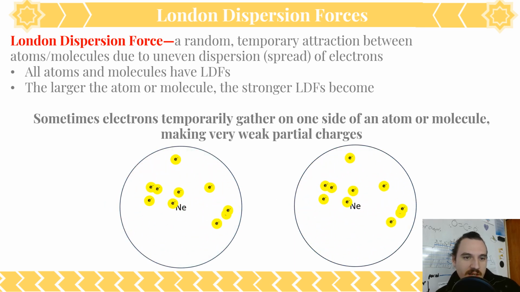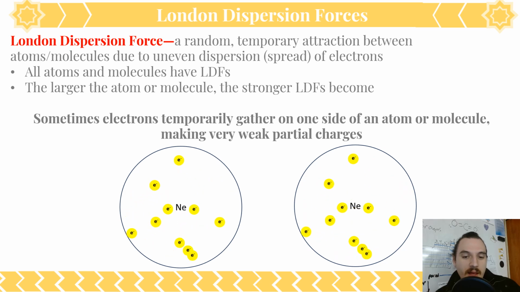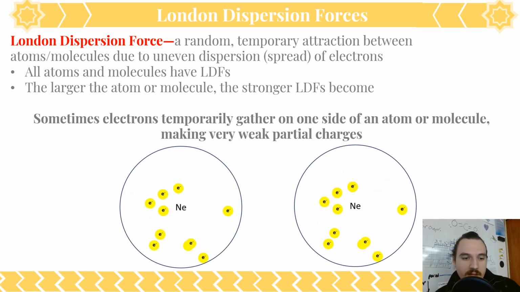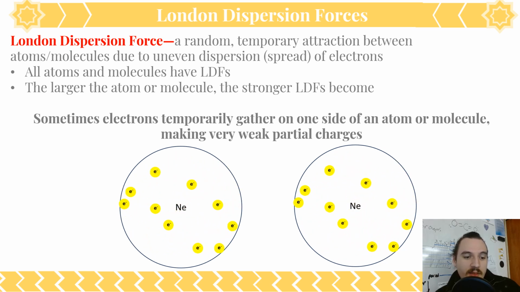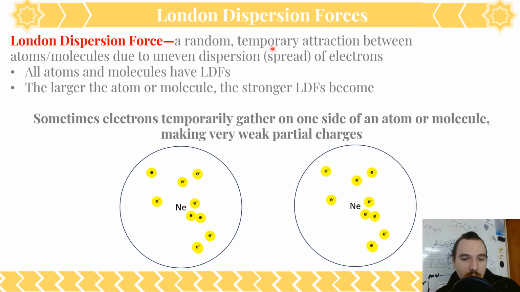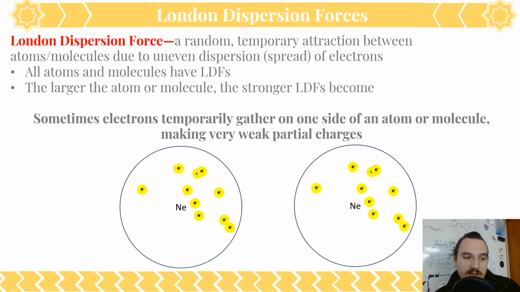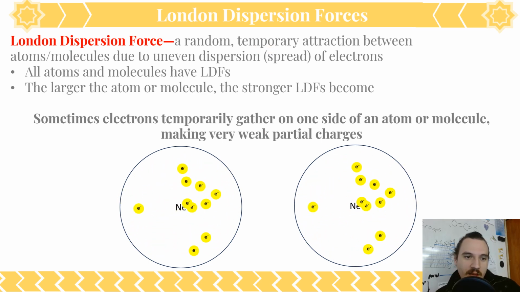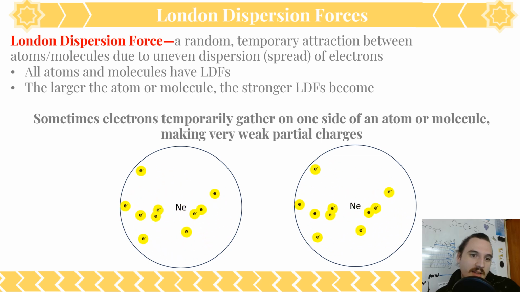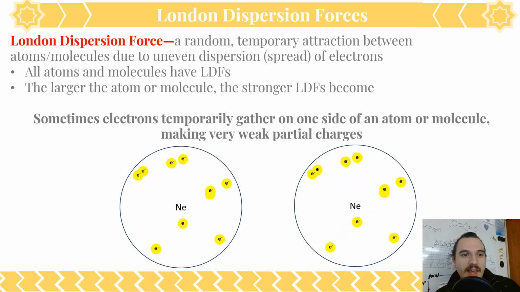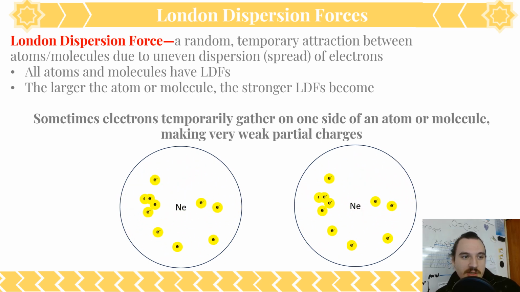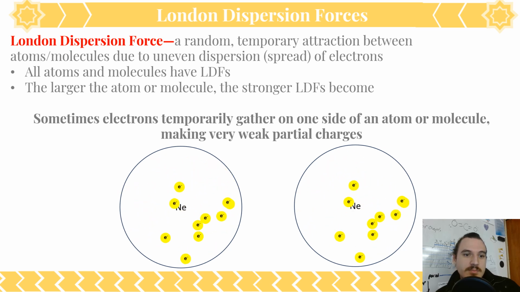Immediately afterwards, because this is a temporary attraction, they go back to the way that they were and their electrons keep going about. That's why this is random and temporary. Electrons are moving about. Sometimes they just happen to end up on one side of an atom, tipping it more towards positive or negative charge, and that results in temporary attractions to other atoms.